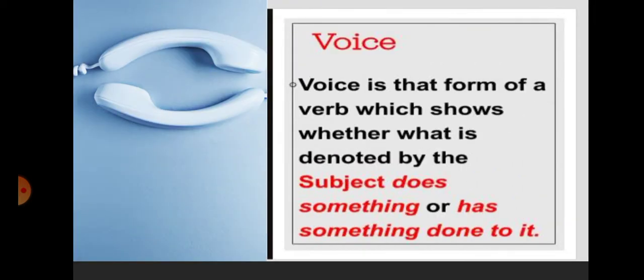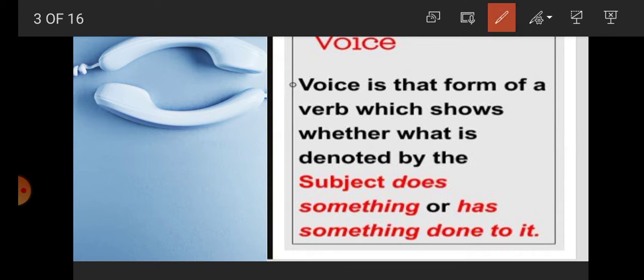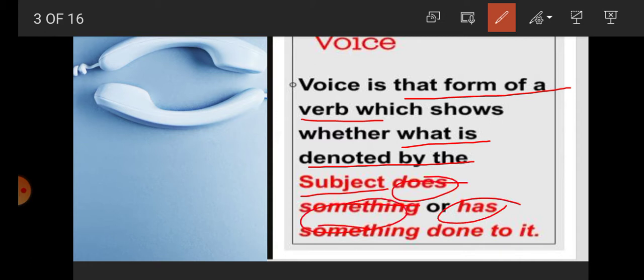So students, what is voice? A voice is that form of verb which shows whether what is denoted by the subject does something or has something done to it. So these two things are important here: that the subject does something or has something done to it.